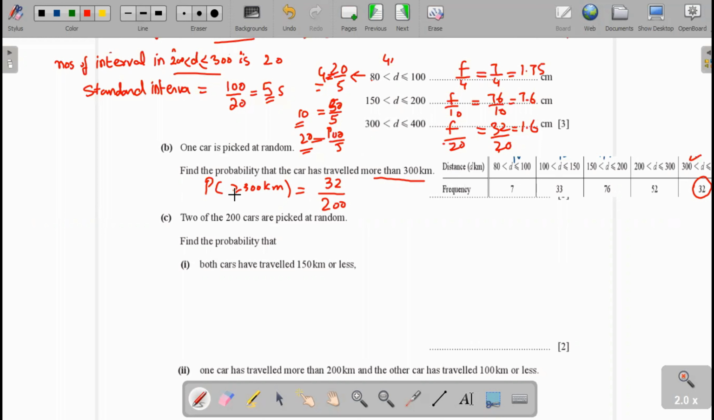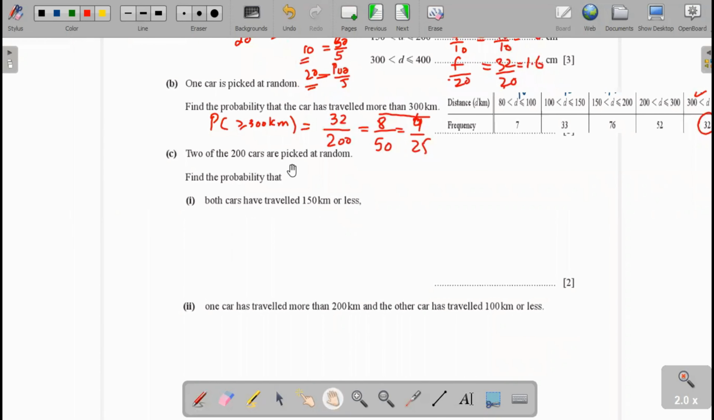From the frequency table, you find the probability this way, frequency divided by total frequency. Now 32 over 200 simplifies, as 4 times 8 over 25 times 8, to 4 over 25. You can calculate it on the calculator. 4 over 25 is the answer.